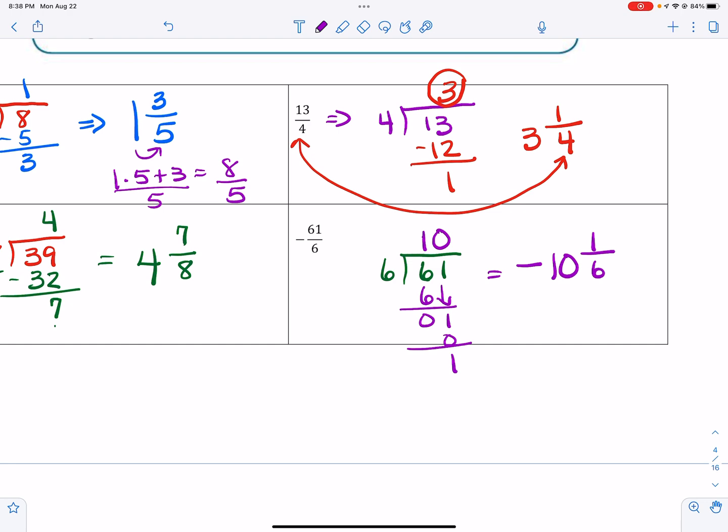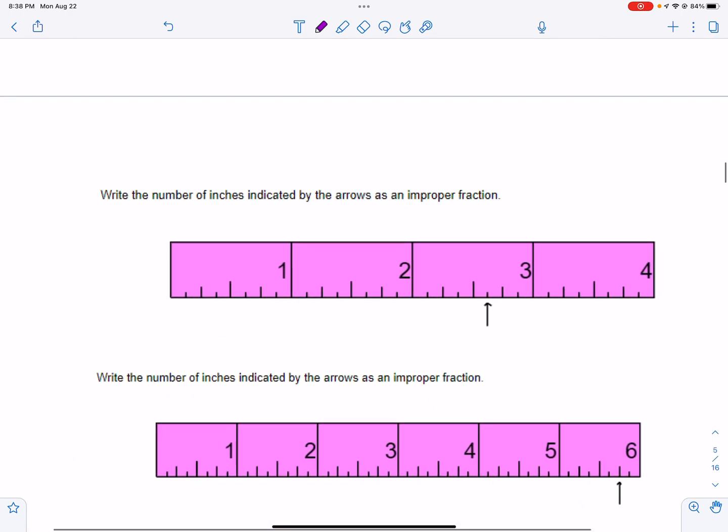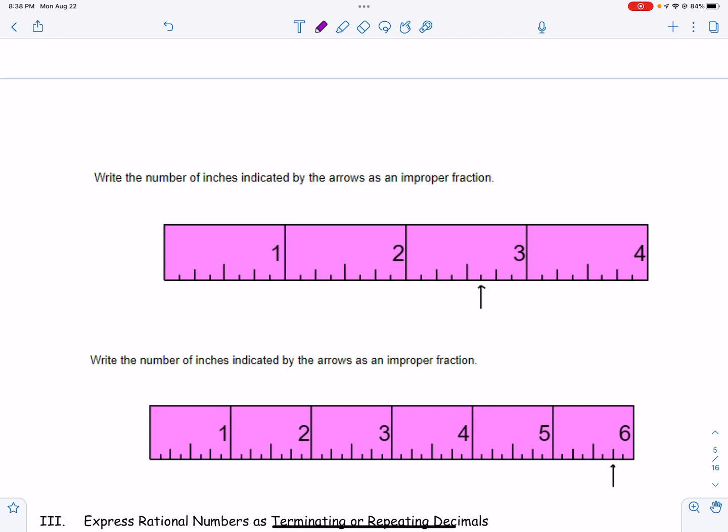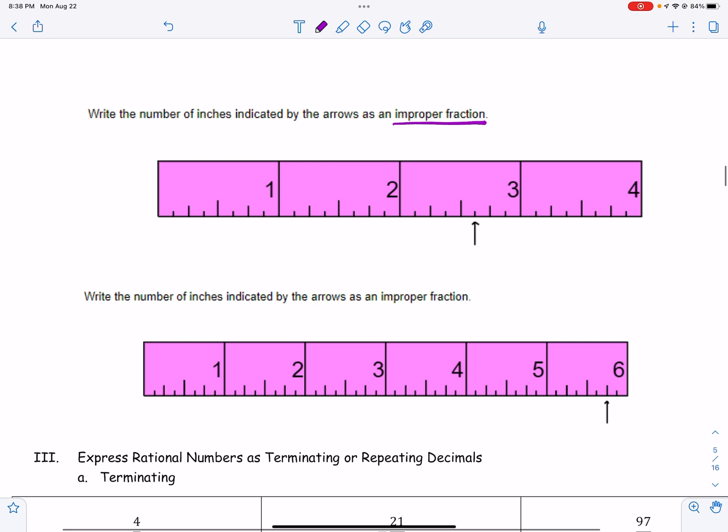Okay? All right. Now we're going to talk about reading a ruler. Some of the problems in your homework ask you to write the indicated improper fraction. So what you have to determine is, how is this ruler being divided?